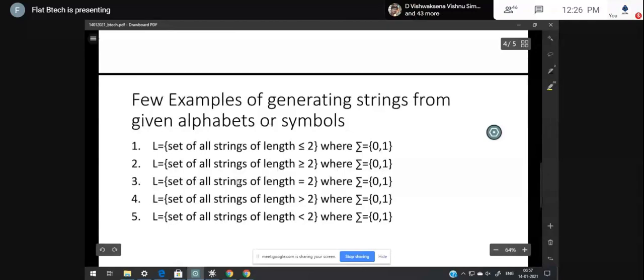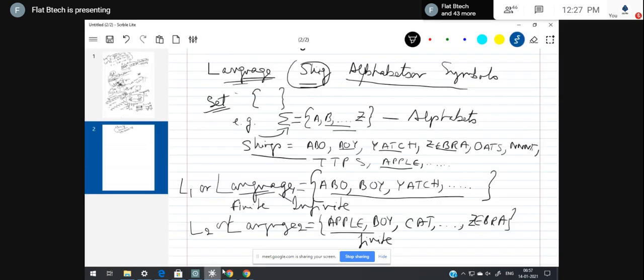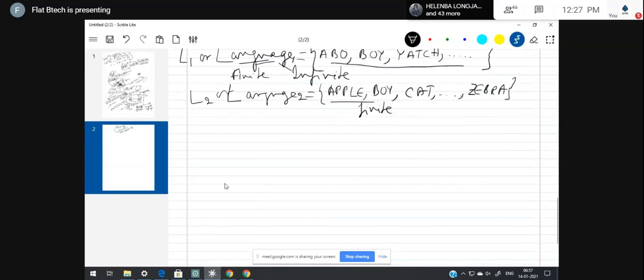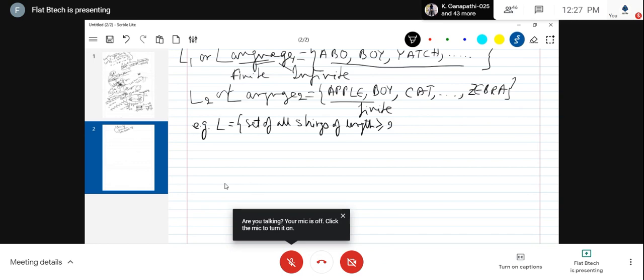Okay. For this language, we need to design a deterministic finite automata. So before we design that deterministic finite automata, we have to understand the language first. So now let me just generate this language. Now, as per example number 1, L is equal to the set of all strings of length greater than or equal to 2.